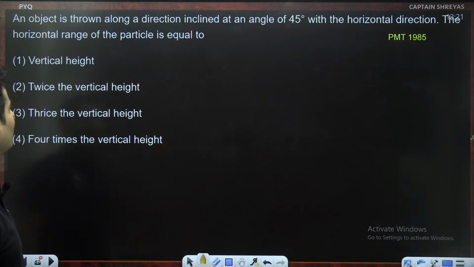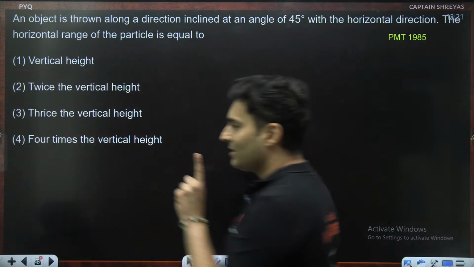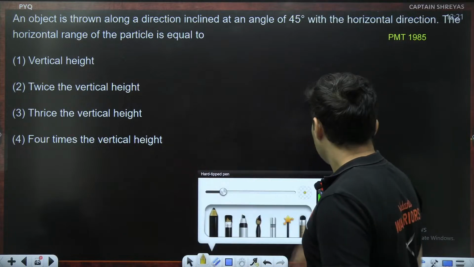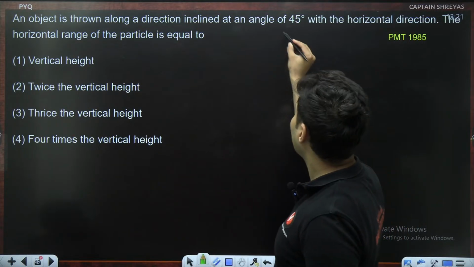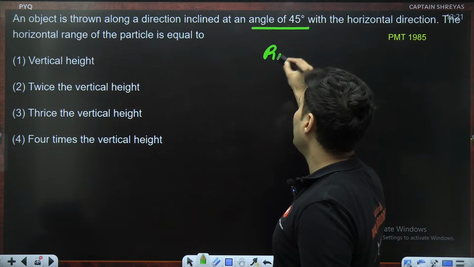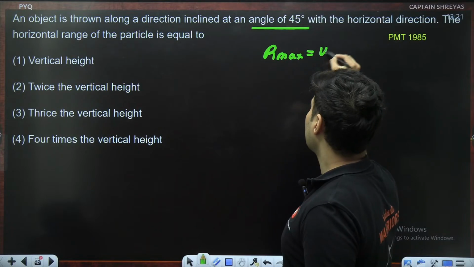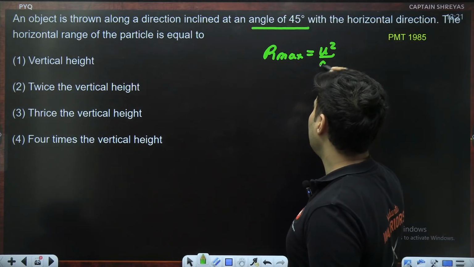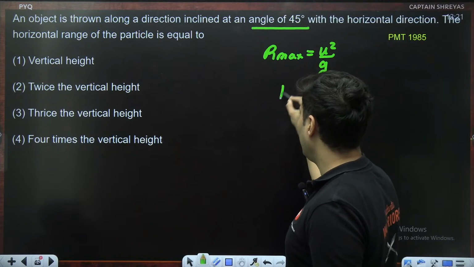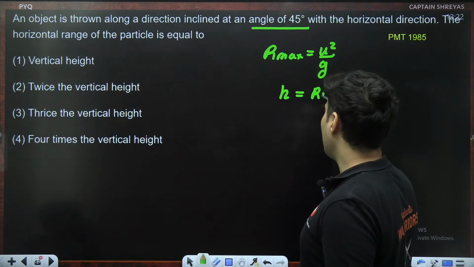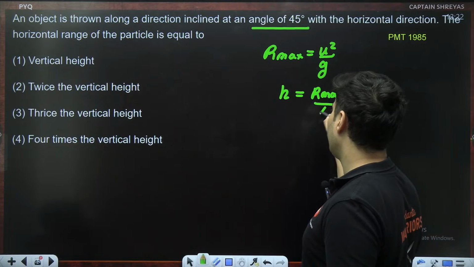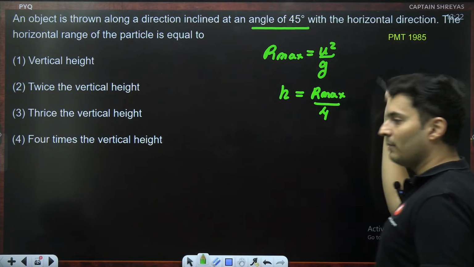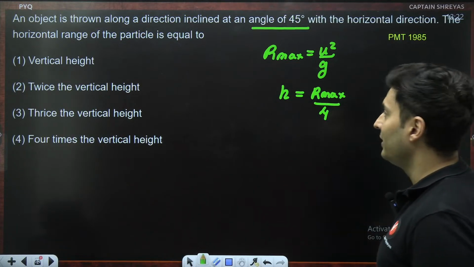An object is thrown along a direction inclined at 45 degrees to the horizontal direction. The horizontal range of the particle is equal to. I think we just did this kind of question. See, the range is maximum at 45 degrees, and we know that R max is u square by g. I also did that problem where height is maximum range by 4, when you throw it at maximum range at 45 degrees.